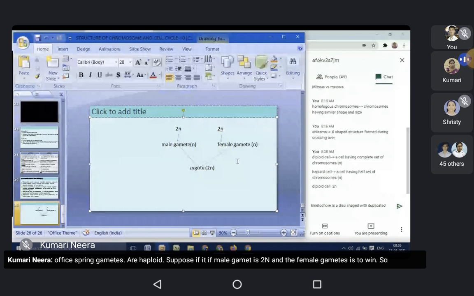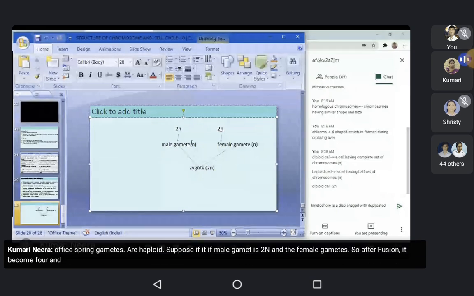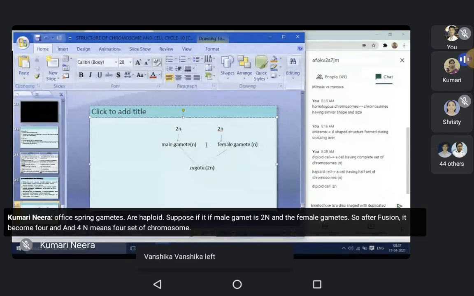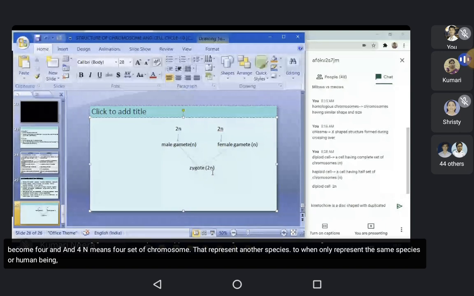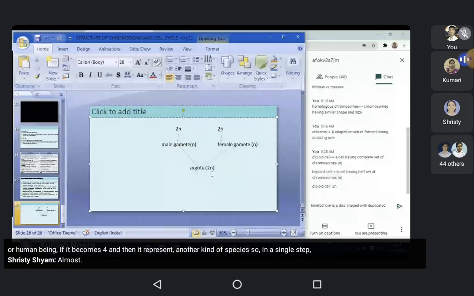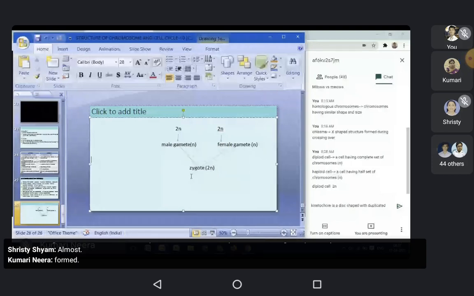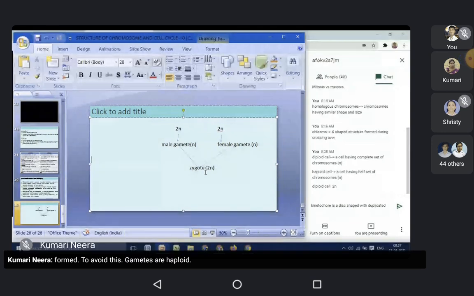Suppose gametes were also 2n. After fusion it becomes 4n, and 4n means four sets of chromosomes, which represents another species. 2n only represents the same species, human being. If it becomes 4n, it represents another kind of species. So in a single step, new species would be formed. To avoid this, gametes are haploid and ensure the normal chromosome number of a species.